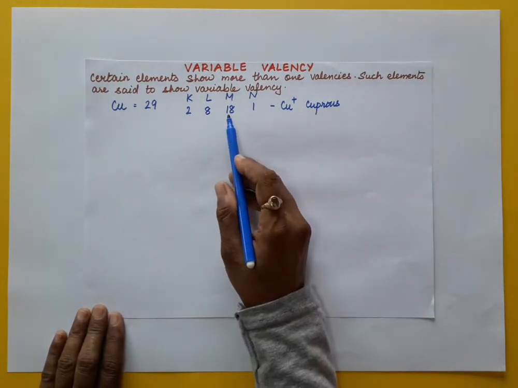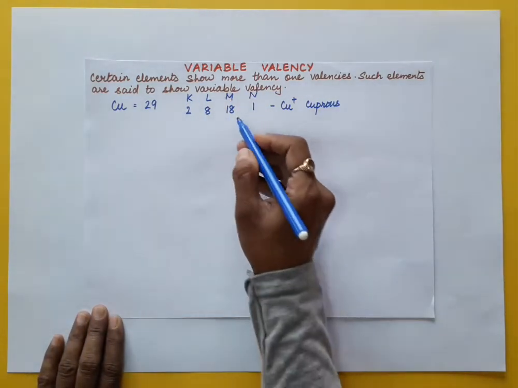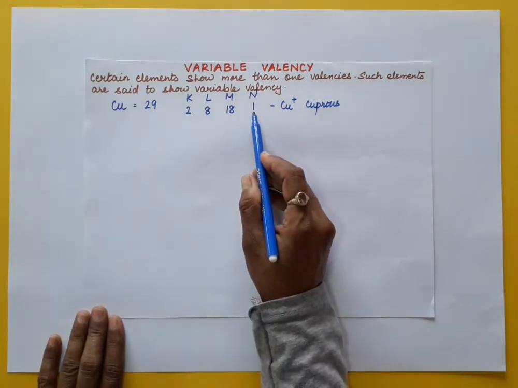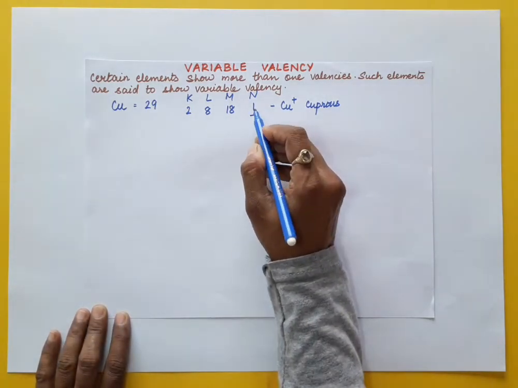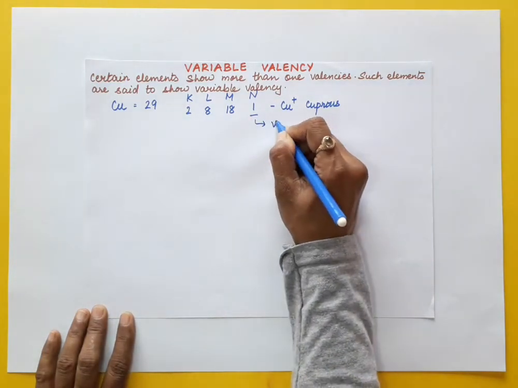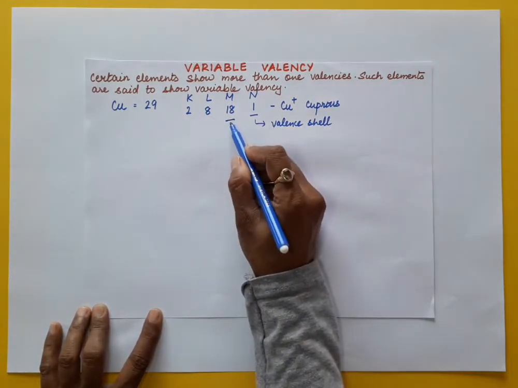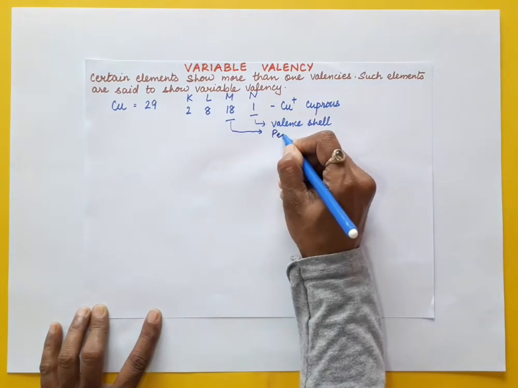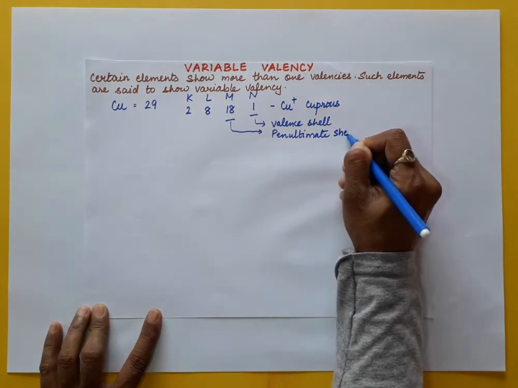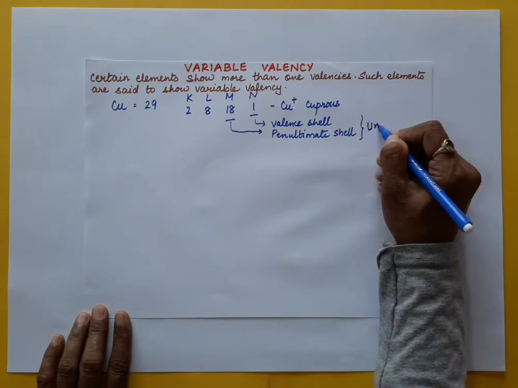Now in the case of elements having variable valency, their penultimate shell is also not stable. In some cases both these shells are not stable. The outermost shell, the electrons present in it, is known as the valence shell, and the second last shell is known as the penultimate shell. Penultimate shell means the second last shell. Both these shells are unstable.